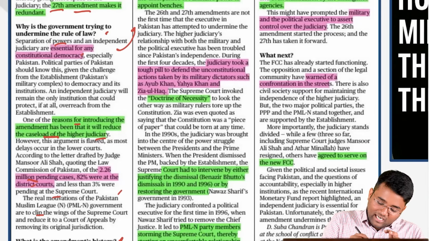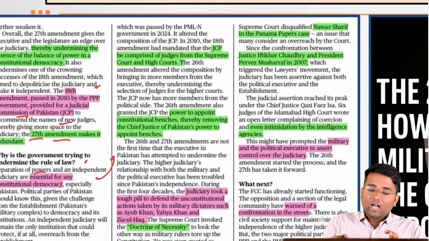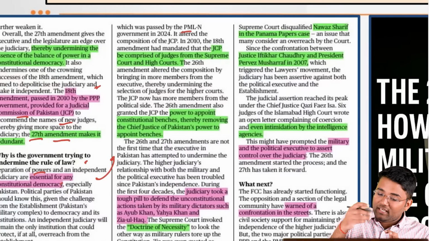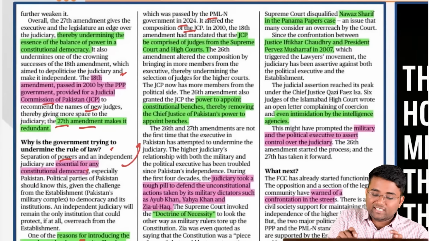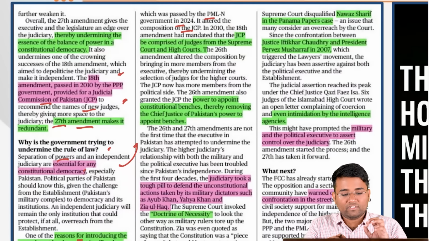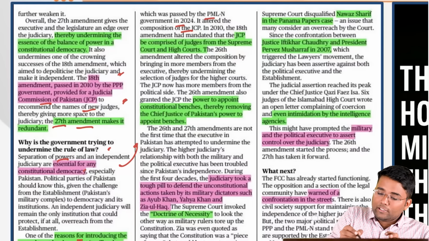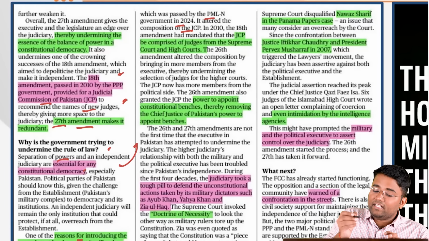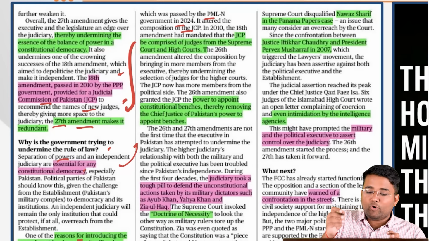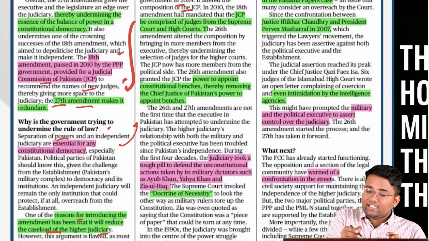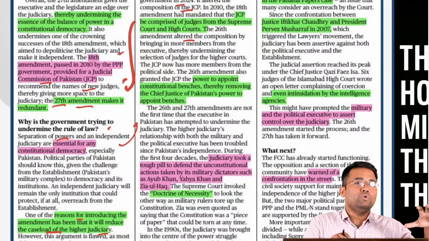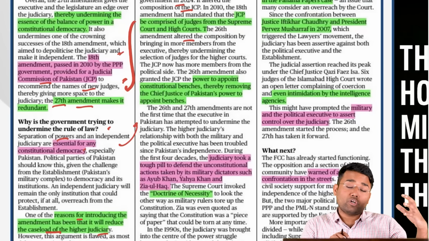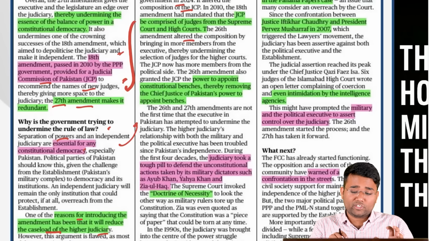And it all started after the 26th Amendment, which was passed by the PML and the government in 2025, and it altered the composition of the JCP, which was recommending the names of the judges. And in 2010, the 18th Amendment mandated the appointment from the JCP itself. And it altered the composition by bringing more members from the executive, giving more control to the executive in the appointment process of the judges.